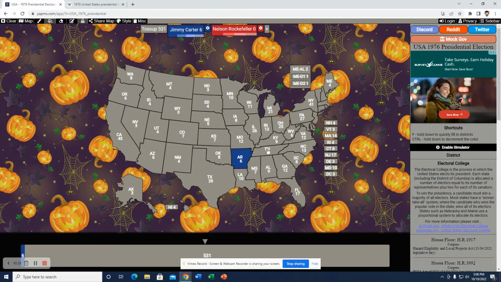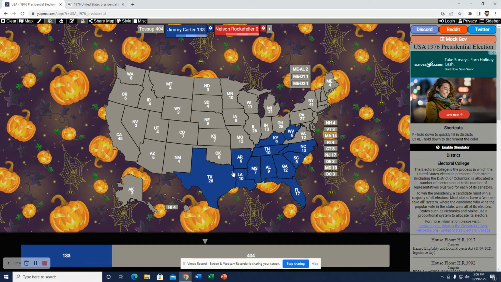So I believe Carter would take these southern states that he won in our timeline, like Tennessee, Arkansas, Mississippi, Louisiana, Alabama, and the state of Georgia, South Carolina, North Carolina, the great state of West Virginia, Kentucky, Florida, Texas. I believe these will all go for him still, due to Rockefeller being a more liberal Republican type. I don't think he would do too well here in the South. I think he would do even worse than Ford. Or it would definitely increase Carter's support even more in the rural areas.